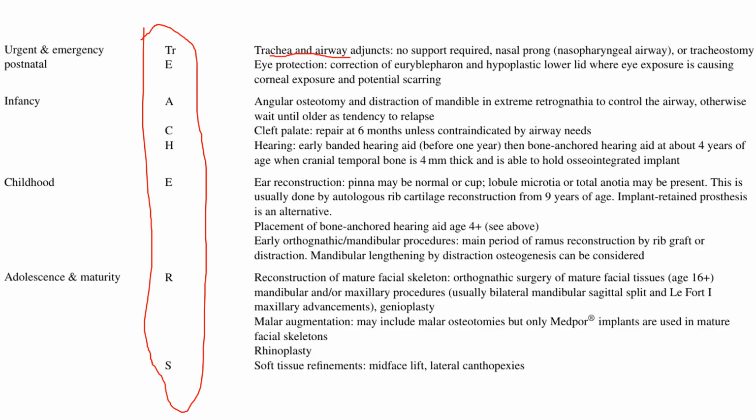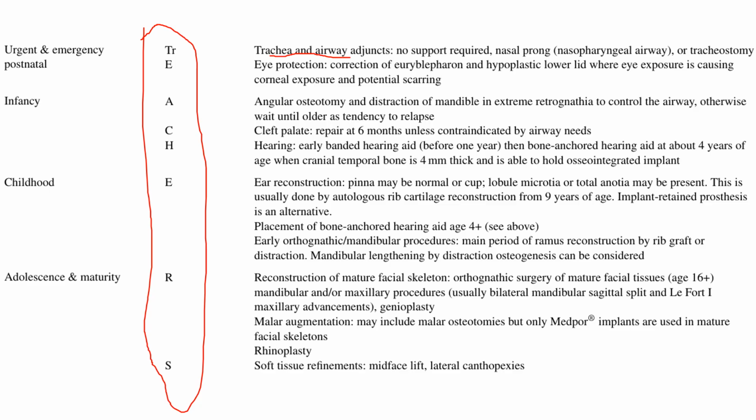Depending upon the severity of airway compromise, we will have to go for either no support when it is very less prominent, or nasal prongs and a nasopharyngeal airway when it is mild or moderate. But in severe cases, you might even have to go for tracheostomy. Coming to the eye protection, correction of the euryblepharon and hypoplastic lower lid.